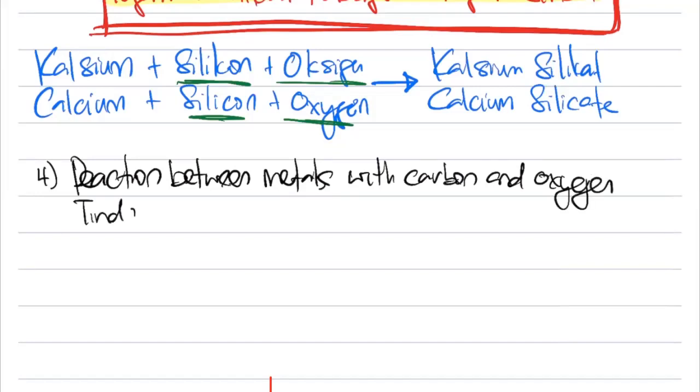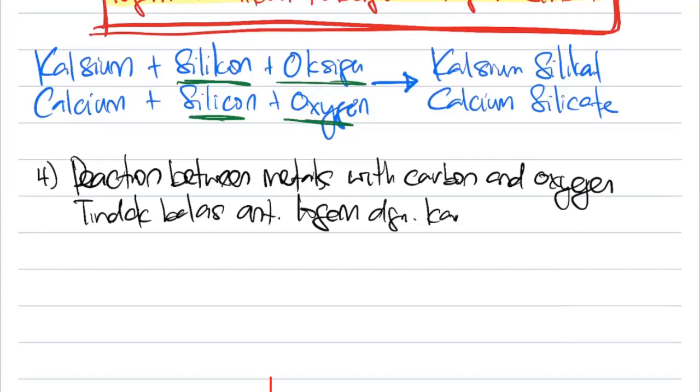Bahasa Melayu, tindak balas di antara logam dengan carbon dan oxygen. So we can see here, again, 3 names. We got metal, carbon, oxygen. Logam, carbon, oxygen. Oh my God, sir, what to do?